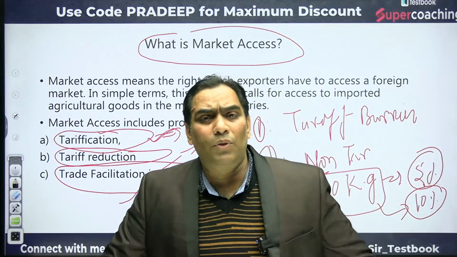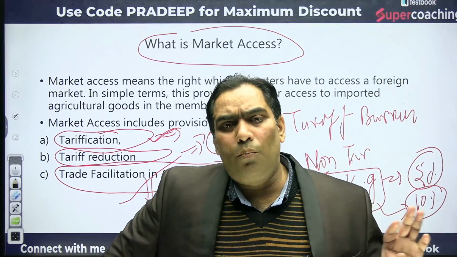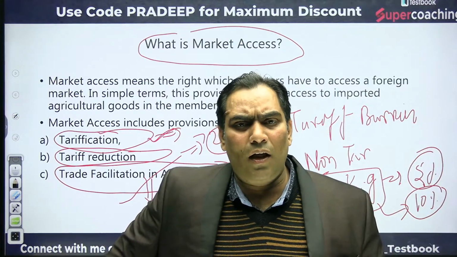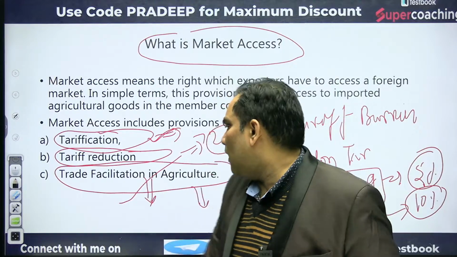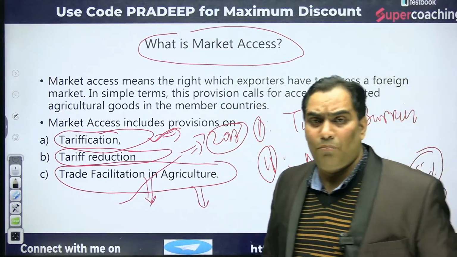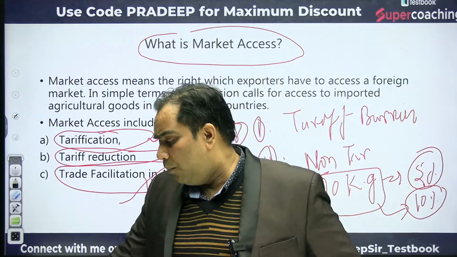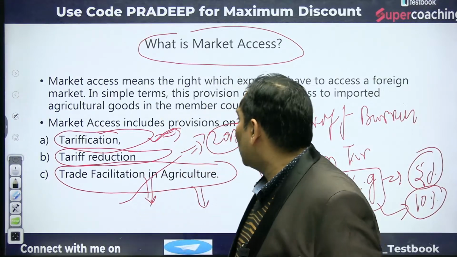So, in order to have equal access, the WTO made 3 provisions: tariffication, reduction in tariff, and trade facilitation in agriculture, meaning just to reduce the bureaucratic delay in imports. So this is about market access.